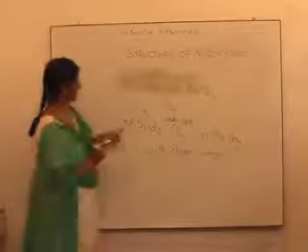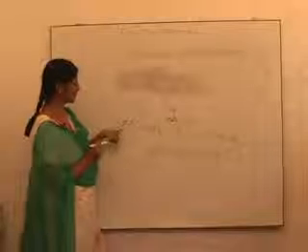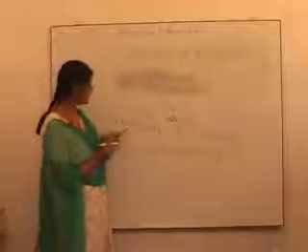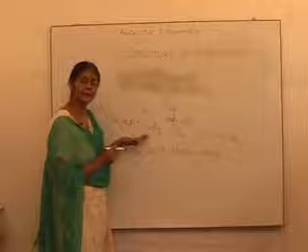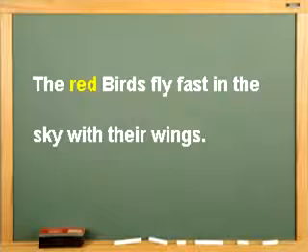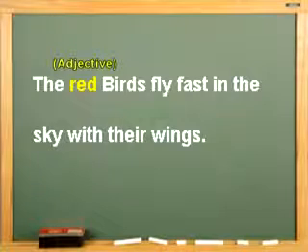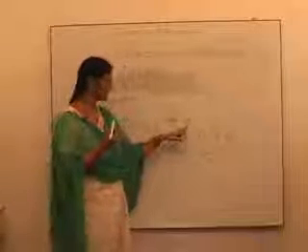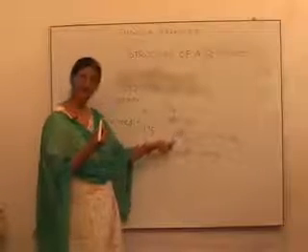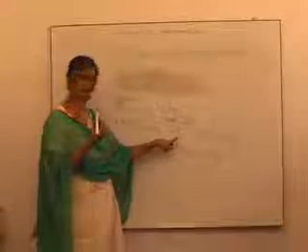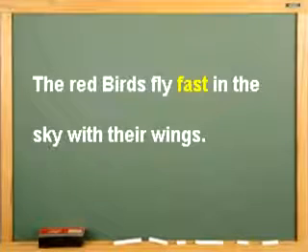And the word red gives you additional information about birds, which means the word red qualifies or describes the noun. Hence, they are called adjectives. And the word fast tells you something about fly, which means they qualify or describe the verb. So hence they are called adverbs.